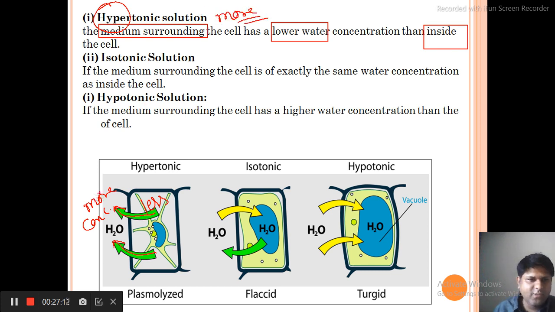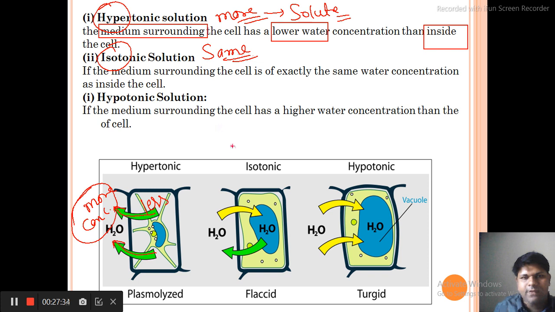Generally we talk about concentration in the form of solute. So if more solute is outside and less solute is inside, the solvent will move from inside to outside. Iso means same. So if the same concentration is there, either no movement of liquid will happen or equilibrium will be set.